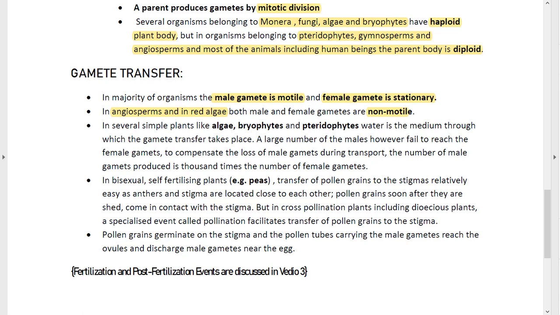Now comes the topic pollination. So what happens in bisexual self-fertilizing plants, for example peas, transfer of the pollen grains to the stigma is relatively easy as anthers and stigma are located very close to each other. Okay, so the anther and stigma in self-fertilizing plants are very closely located. So pollen grains soon after they are shed come in contact with the stigma.